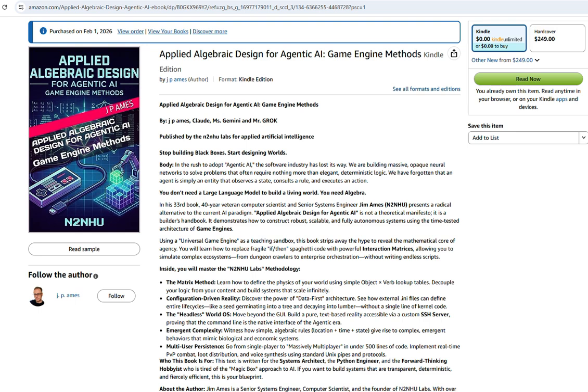Right, let's get to the Matrix Revolution. We're not talking Keanu Reeves. We're talking about replacing code with algebra. This is the absolute core of applied algebraic design. Yeah. To get it, you have to understand what they call the conditional nightmare. The endless if-then statements.